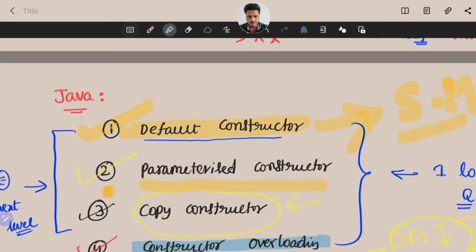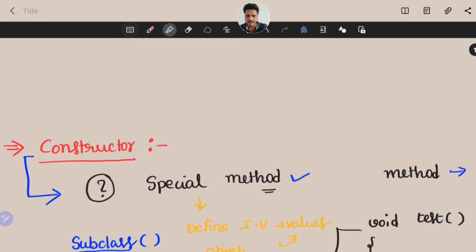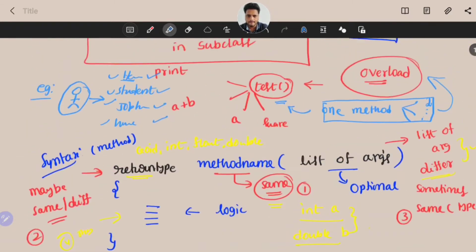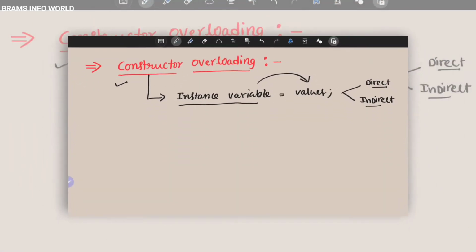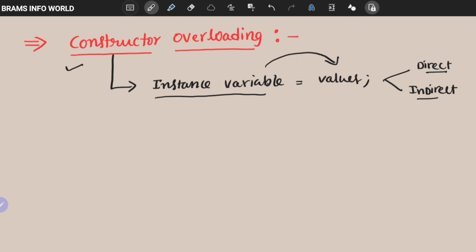And one more point, we already completed what is method overloading, and let us talk about constructor overloading. Overriding and dynamic dispatch we will talk about later. Let us talk about what is the concept of constructor overloading. Already we know the concept of constructor. Constructor means we define instance variables and assign values, maybe direct values or indirect values. This information was already given in the previous videos. But what is the concept of overload?